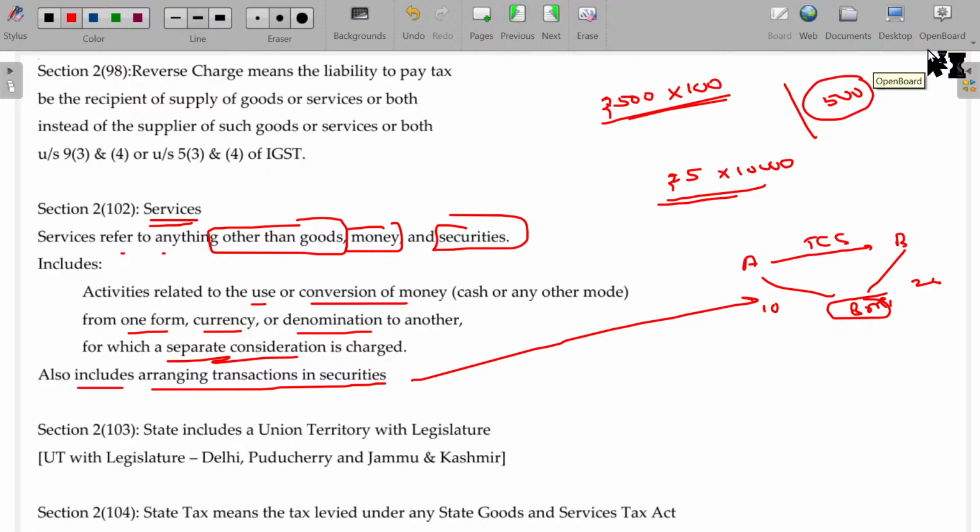500 into 100 rupees is given for taking 48,000 rupees worth of DD. The remaining 2,000 rupees is the commission for the DD. That 2,000 will come under GST. Okay.